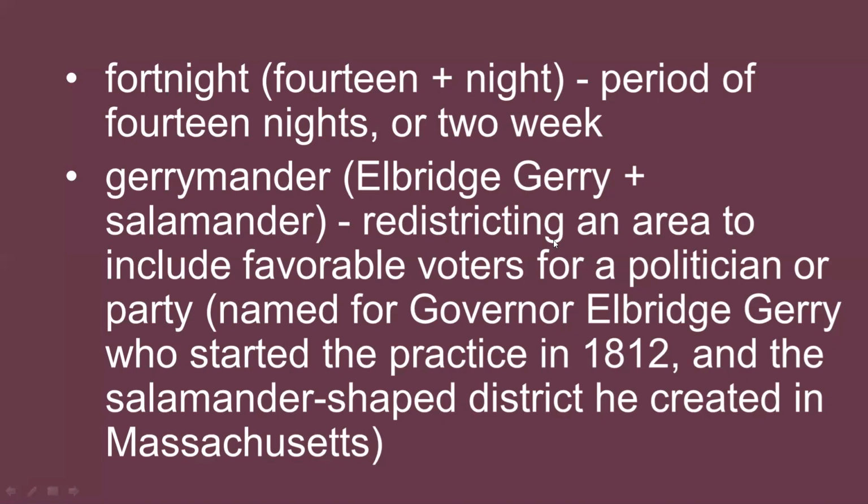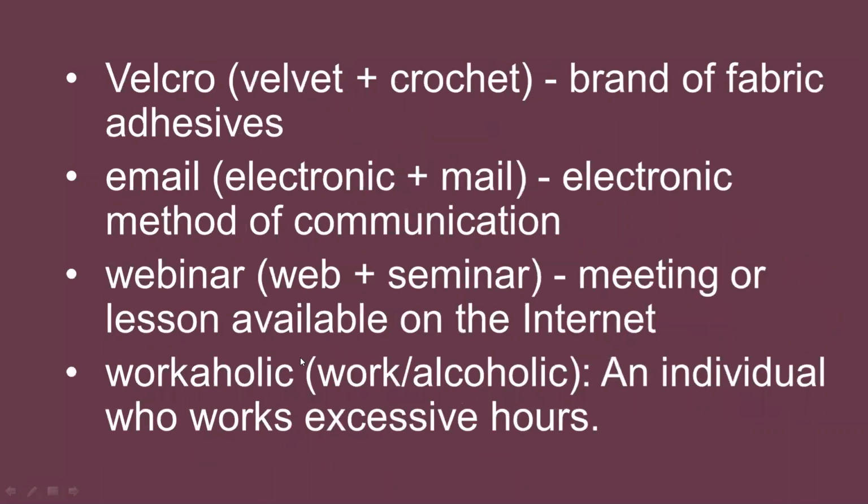Redistricting an area to include favorable voters for a politician or party, named for Governor Elbridge Gerry, who started the practice in 1812, and the salamander-shaped district he created in Massachusetts. Okay, so fortnight is 14 plus night, a period of 14 nights or 2 weeks.